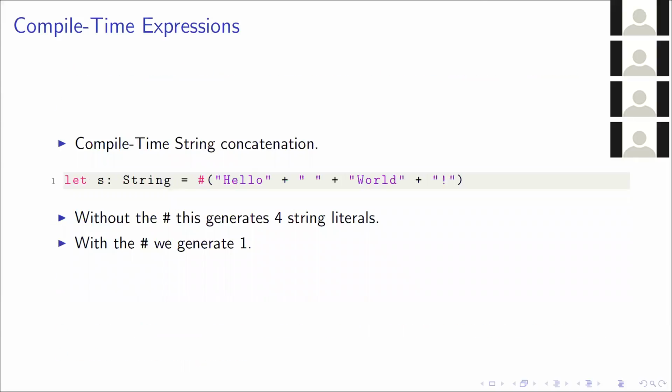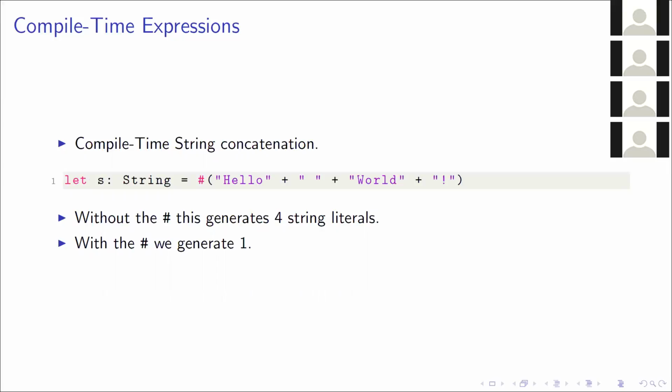Another problem that one of the Pony developers had is they wanted to split long strings over multiple lines, but only generate one string literal. Pony doesn't have any way of doing this, but with compile time expressions we can. Here we have hello plus blank plus world plus bang, and without the compile time expression, or the hash here, we generate 4 string literals in your data segment, and this starts to get a bit annoying if you have lots and lots of strings hanging around.